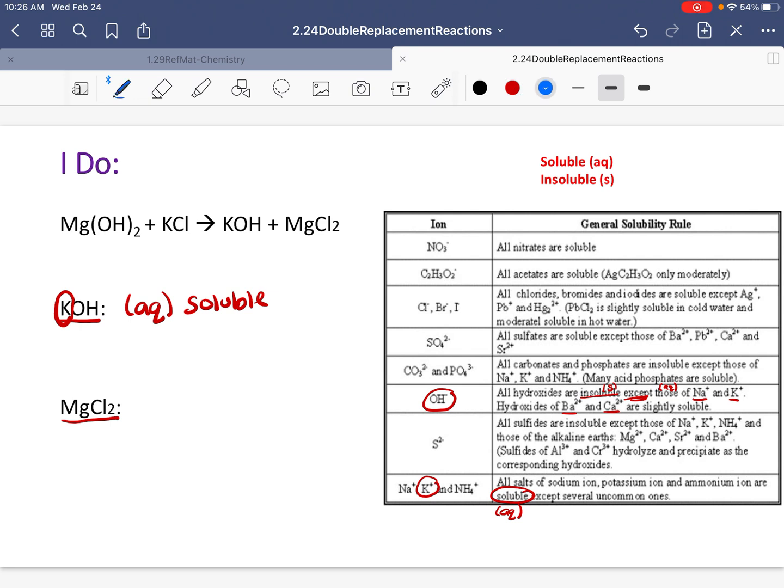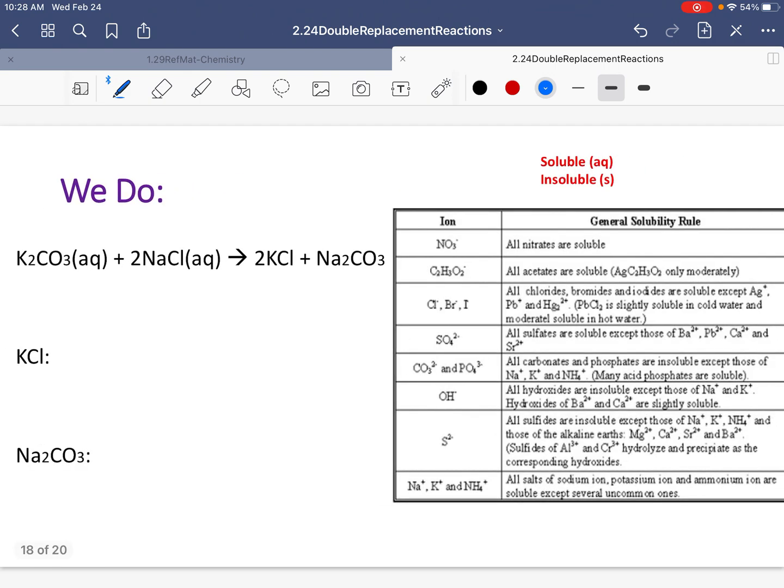So looking at magnesium chloride, I see chlorine right here. All chlorine, bromine are soluble. So remember, soluble means it is aqueous, except silver, lead, and mercury. I'm not with silver, lead, or mercury. I'm with magnesium. So I'm going to stick to that answer of aqueous. This is soluble. Again, it is up here. Soluble is aqueous. Insoluble is a solid.